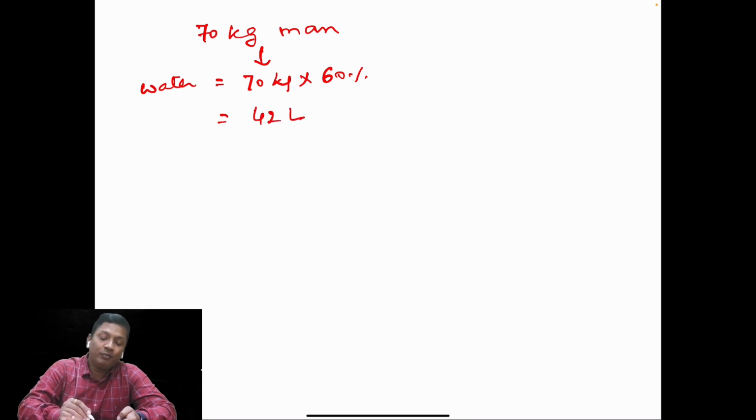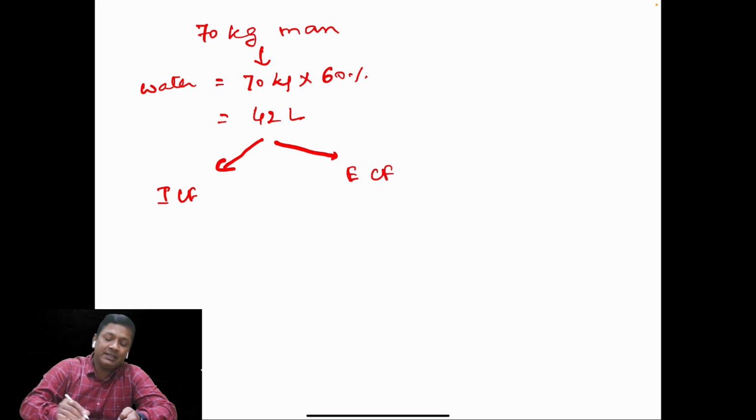So this body water will be divided into two compartments, intracellular fluid and the extracellular fluid. So this intracellular fluid will be 40% of the body weight. So body weight is 70 kg, so it will be 40% of the 70 kg, or we can also say that two-thirds of the total body water, or 42 liter.